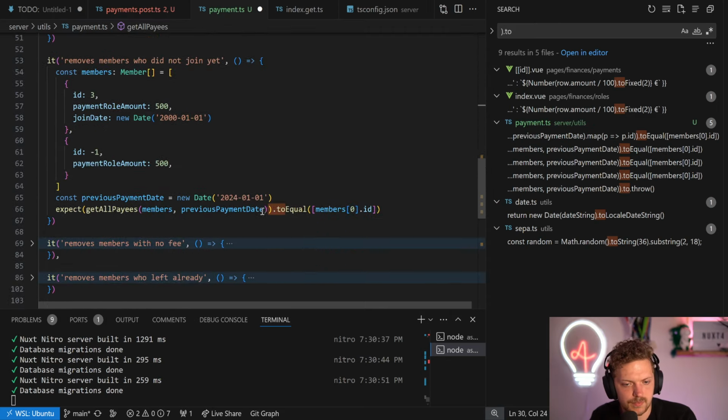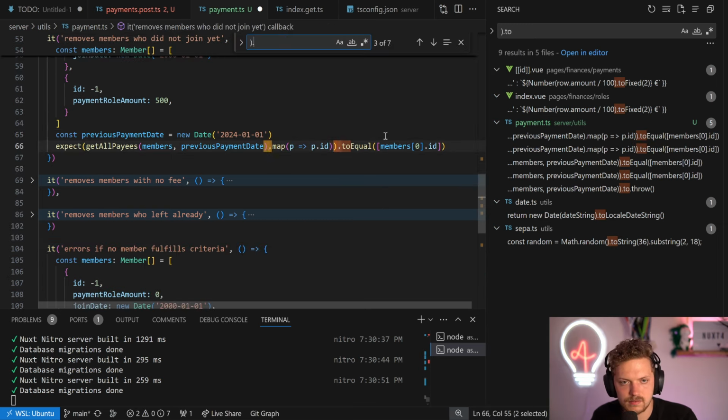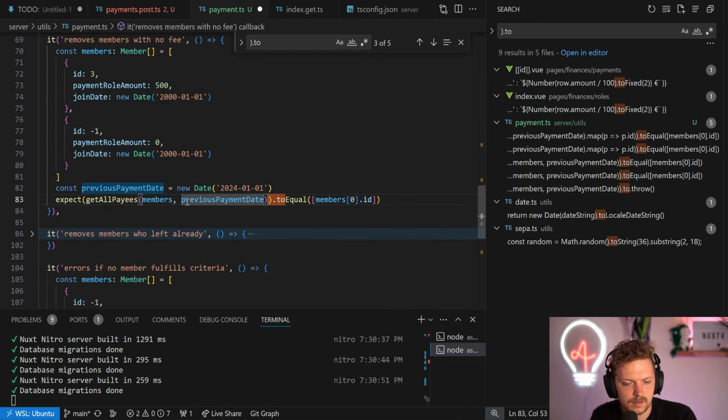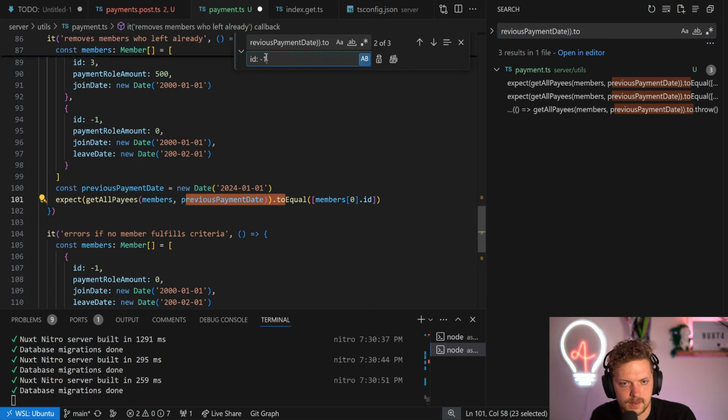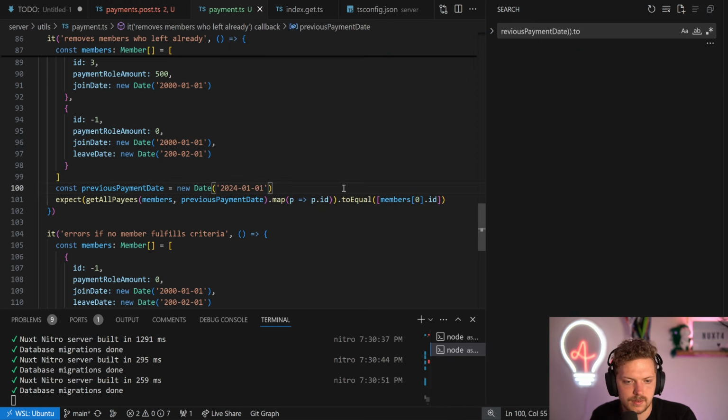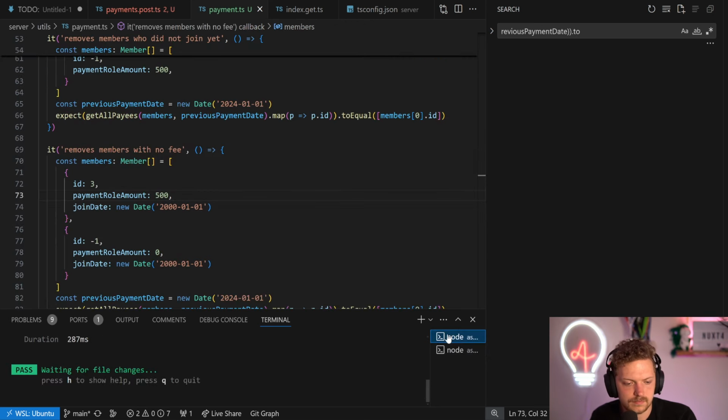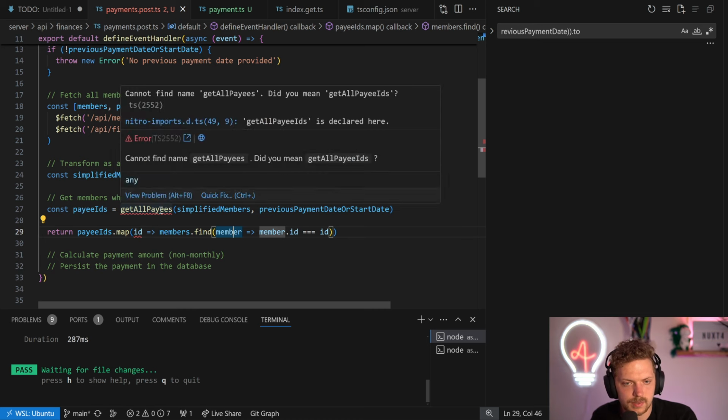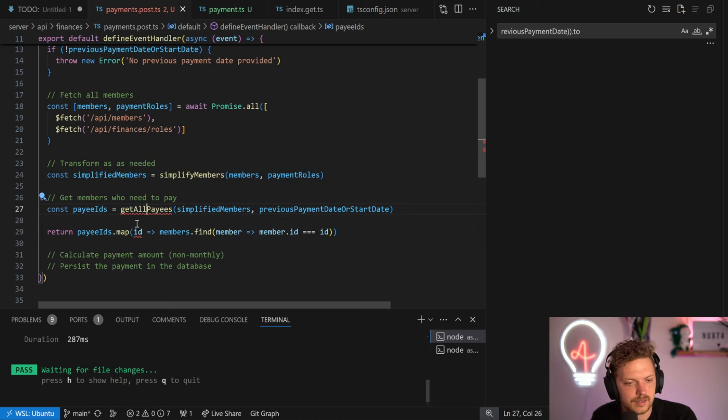Because it doesn't hurt to have the data here. Let's get the .2 and we probably need just this part and say .map p.id. That's it. Test is still passing. Good. Then we have all payees. Yeah.